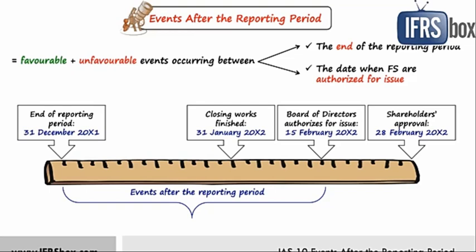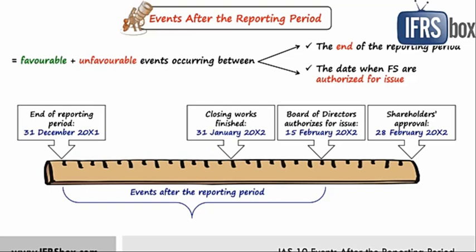So in this period of 2 months, there will be some events taking place in which the company may be losing some amount or the company may be gaining some amounts. So for these amounts, the adjusting entries have to be entered. So we are going to study which have to be adjusted and which need not be adjusted. That we are going to study in this IAS 10.